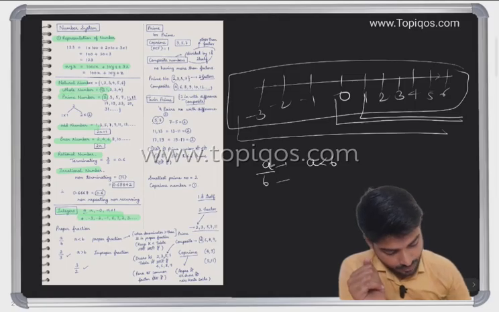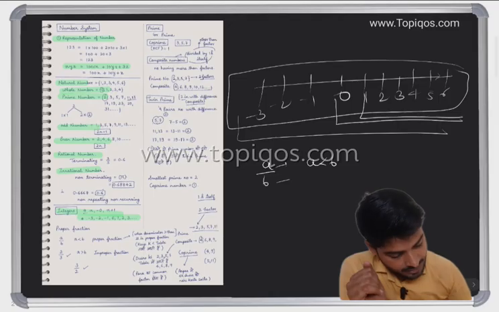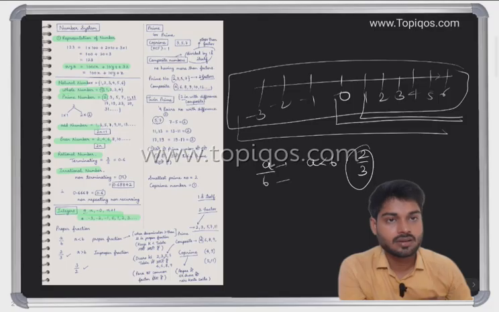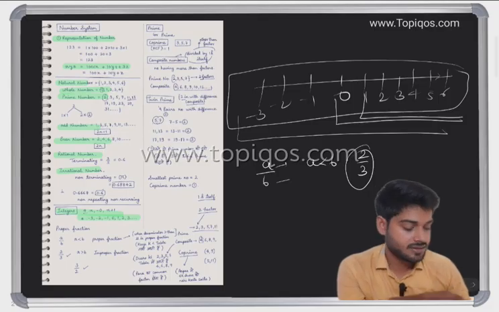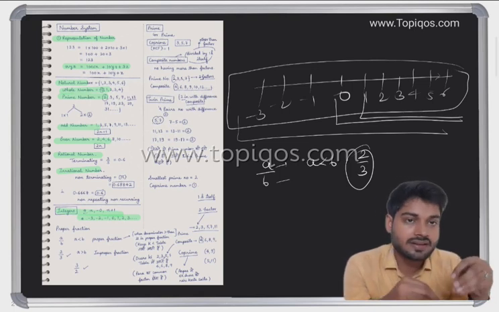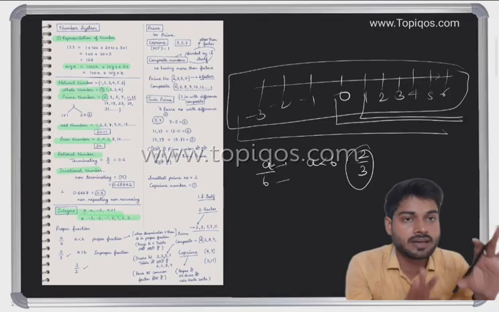If I write 2/3, 3 is greater, so this is a proper fraction, because you get a value after the decimal point, like 0.67.